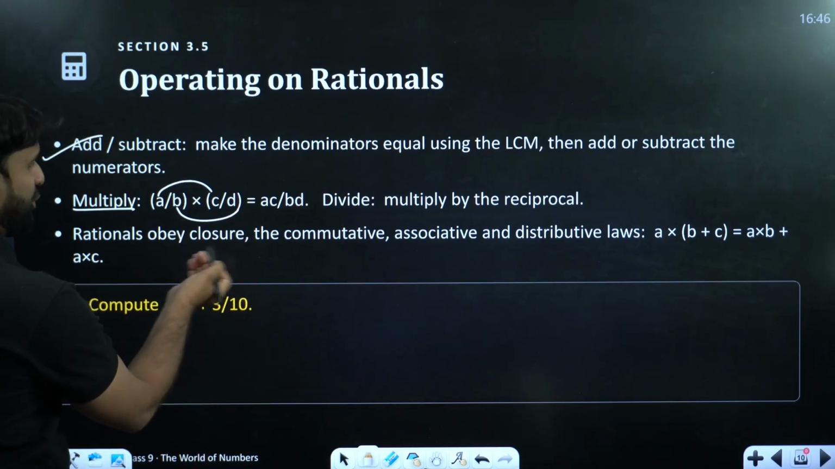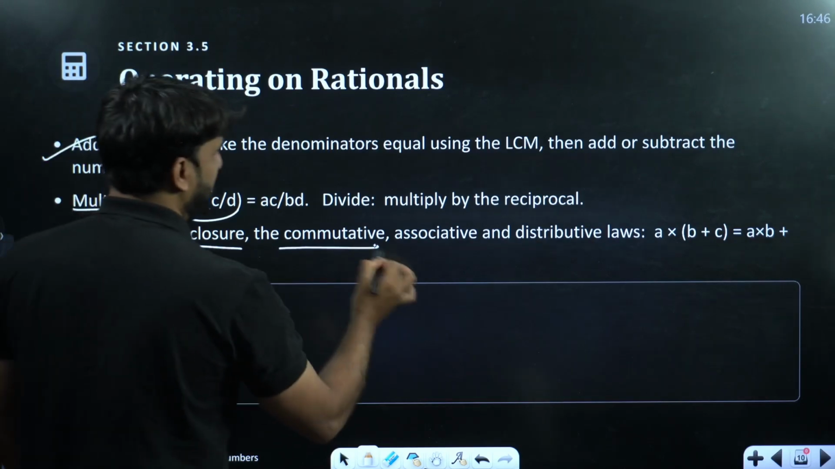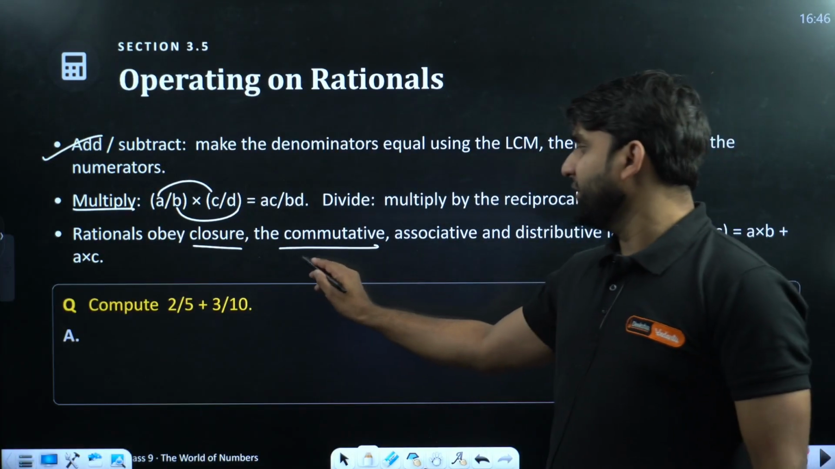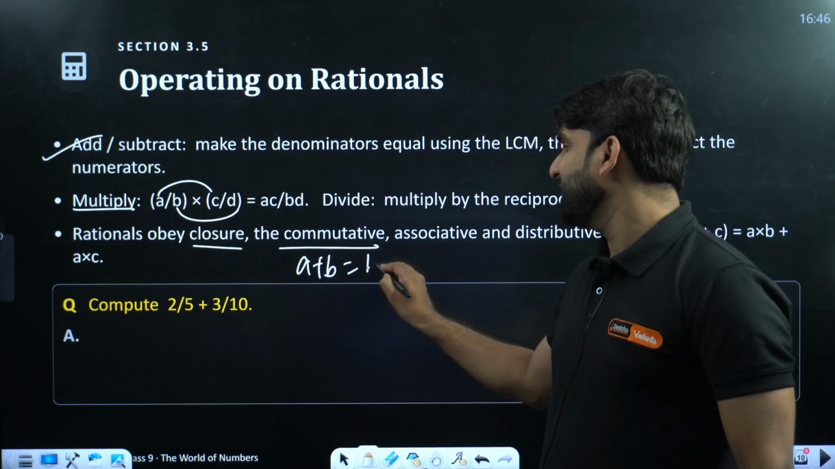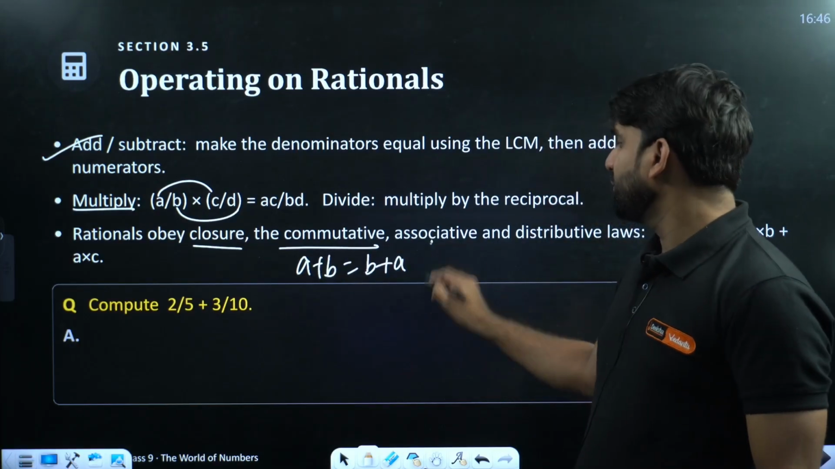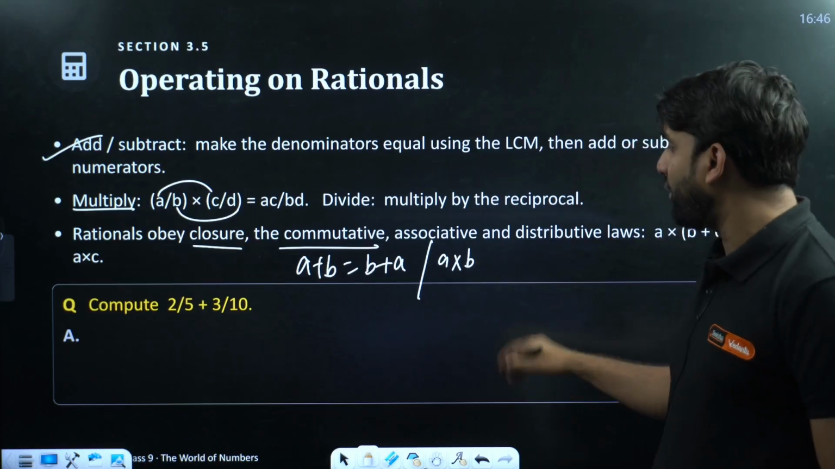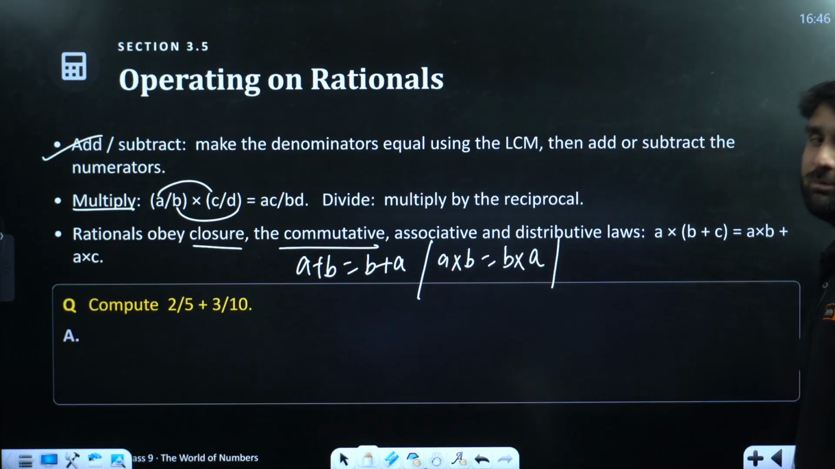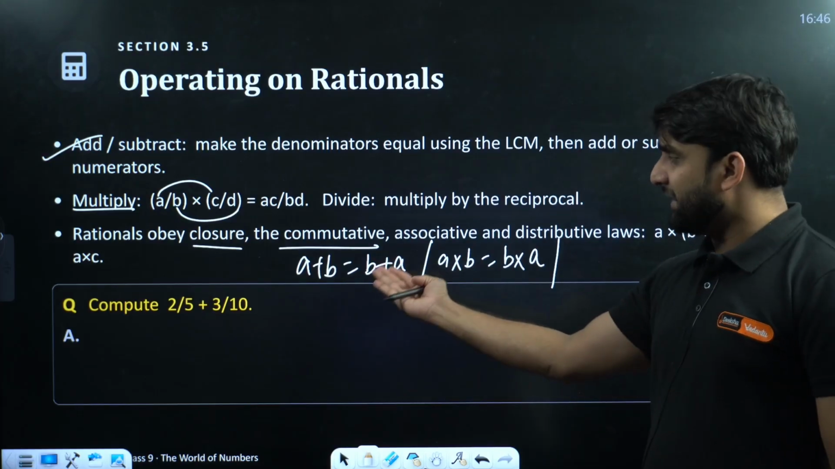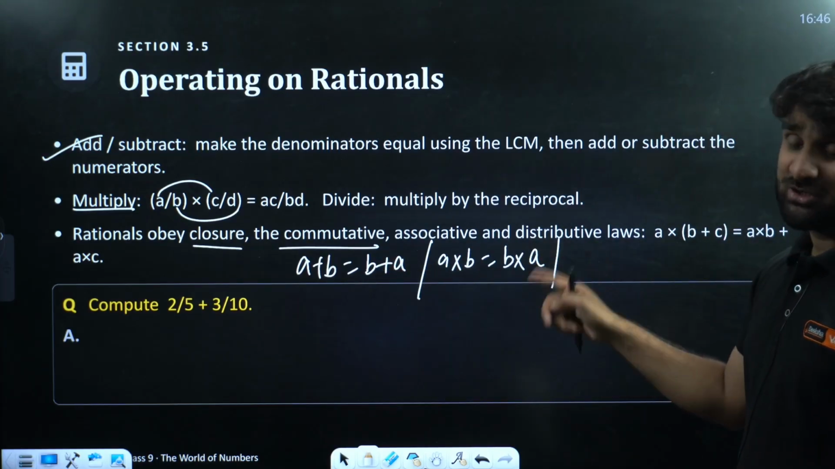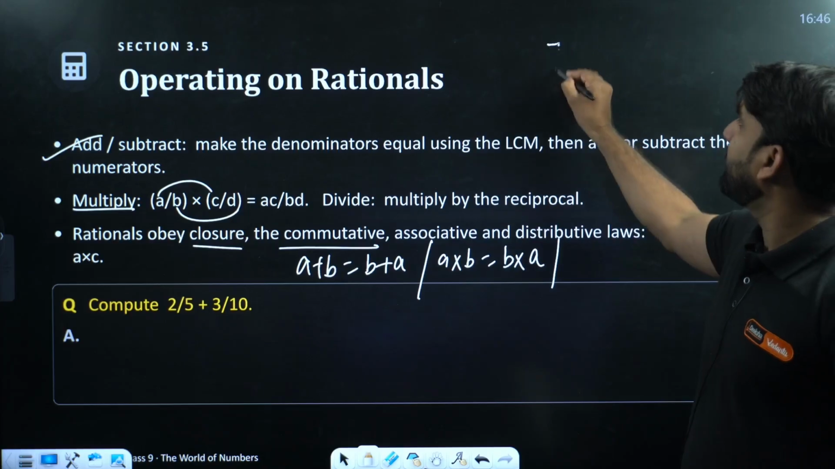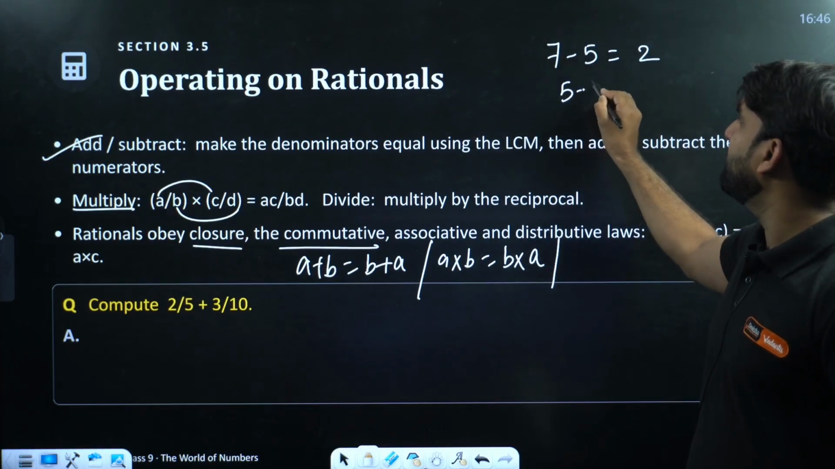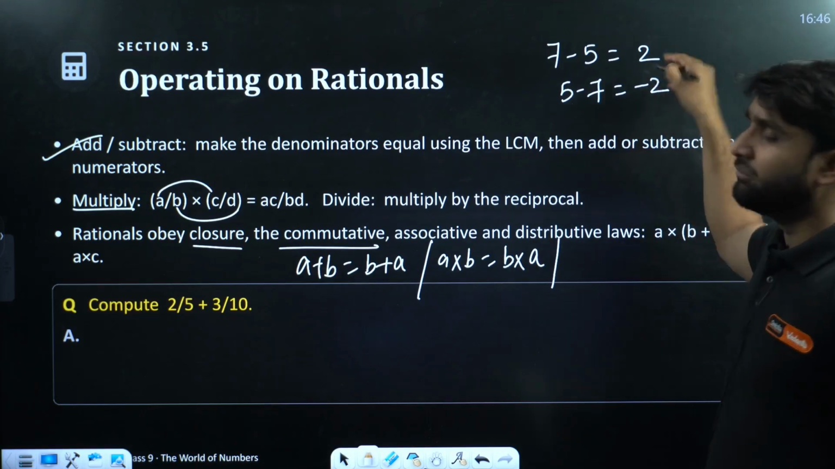Okay, rationals obey the closure, commutative, associative and distributive laws. So there are a few laws, my dear. Commutative law: when you add A plus B, that is equal to B plus A. This is also true in multiplication. When you multiply A cross B, that will give you the result of B cross A. So this is called the commutative property. This is valid in addition. In subtraction, commutative will not be valid, because when you subtract 7 minus 5, the result will be 2. When you subtract 5 minus 7, the result will be minus 2. So both are not equal to each other.